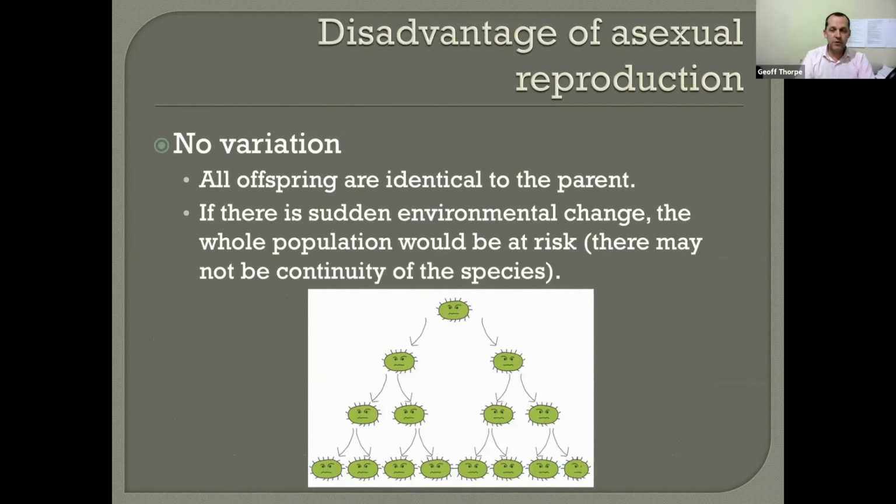So the disadvantage of asexual reproduction is very simple. That is, there is no variation. Well, let's think about that as there is very little variation, or less variation than with sexual reproduction. Because all offspring are basically identical to the parent, they're all the same, there is much less chance that, if there is some negative change in the environment and some kind of selection pressure, there's going to be some kind of variant that might have a trait or phenotype that will allow it to survive the selection pressure. So that would put the whole population at risk, meaning there would be no continuity of the species.